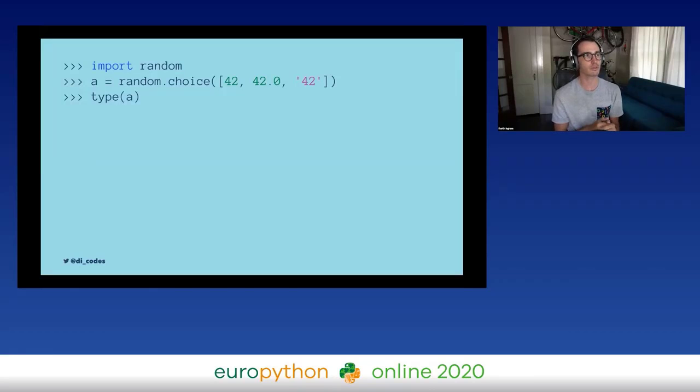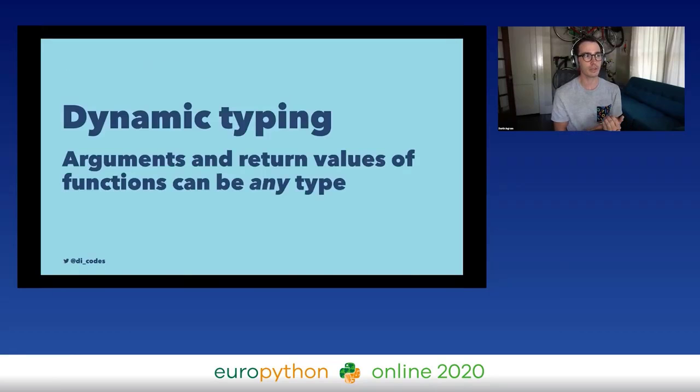It could be any of those three types that I put in the random options. So it could be a string, it could be an int, or it could be a float. And Python doesn't care. Python lets us set A to be any of these value types, and that is what we mean by dynamic typing. This means that arguments and return types of a function can also be any type. So the same is true for a function as it is for variables. The things that we return from functions or that we pass to functions, they can also be any type.